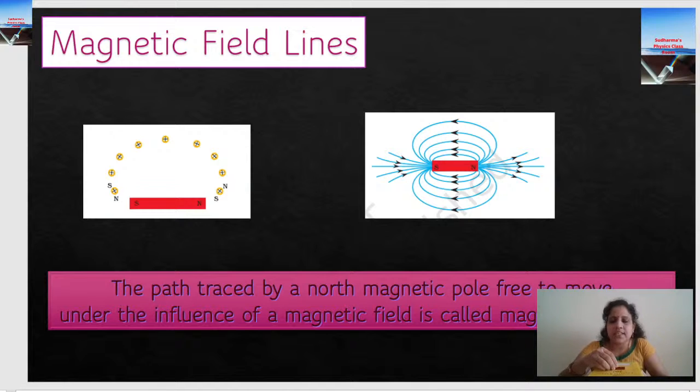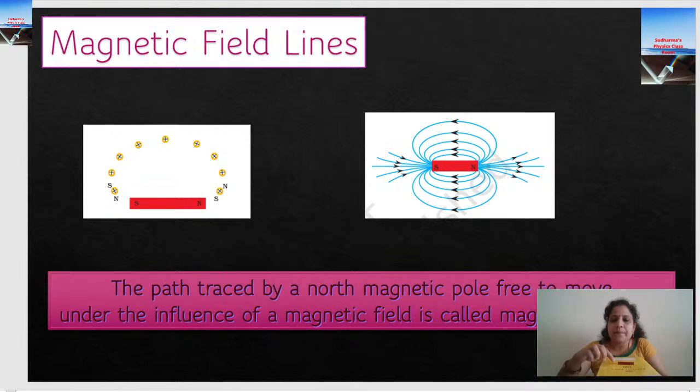Because when the position changes, the magnetic field is specific for a particular point. It depends on at what distance that point is, right? Whether it is nearby the magnet or away from the magnet. So all these things are to be considered.